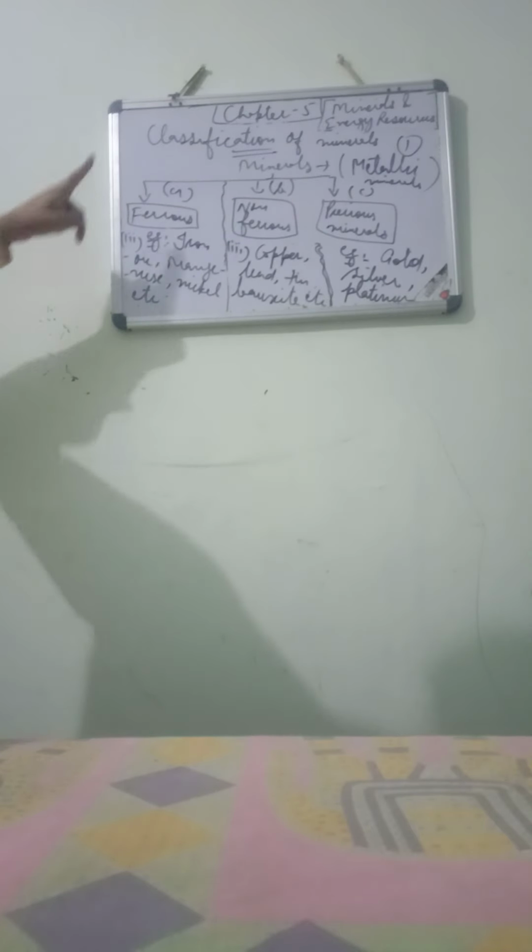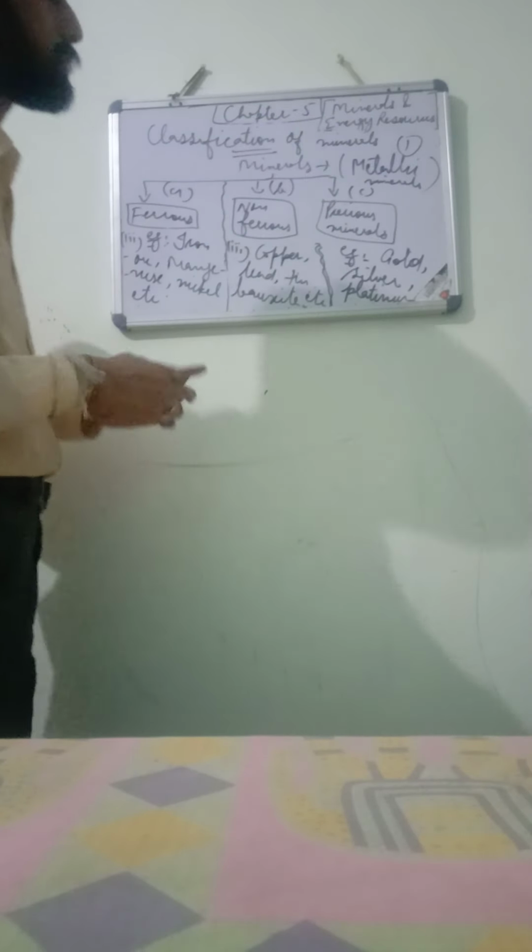Write it like this. Okay, so all of these three were the part of metallic minerals: ferrous, non-ferrous, and precious. So the first part was metallic minerals. Now second part, number two, non-metallic minerals. Please write down and underline in your books also.